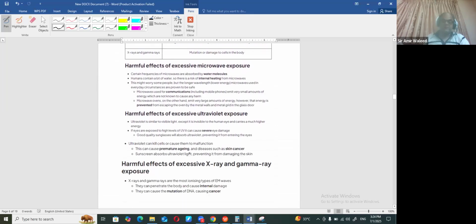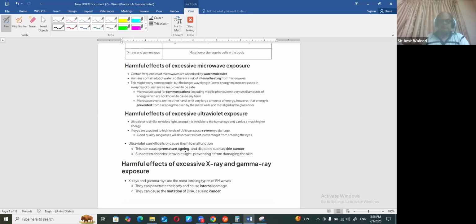So excess is harmful. Now remember one more thing. In general, if the radiations are in small quantity, you may be safe, but harm occurs when there is excessive exposure to these radiations, whether it's microwave as well. If there is excessive exposure to microwave radiation, what can happen?